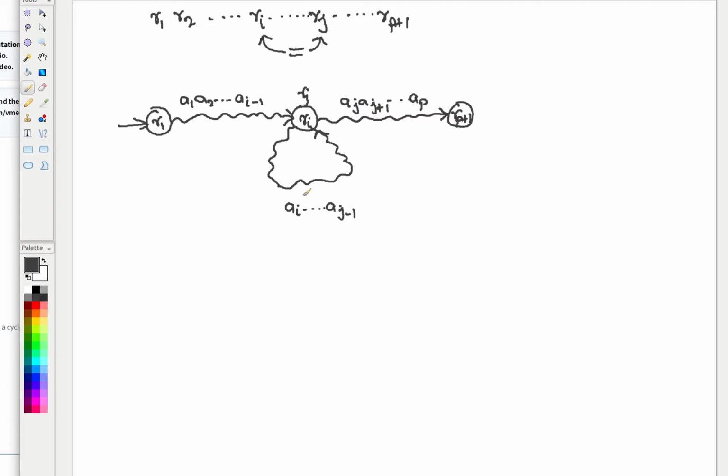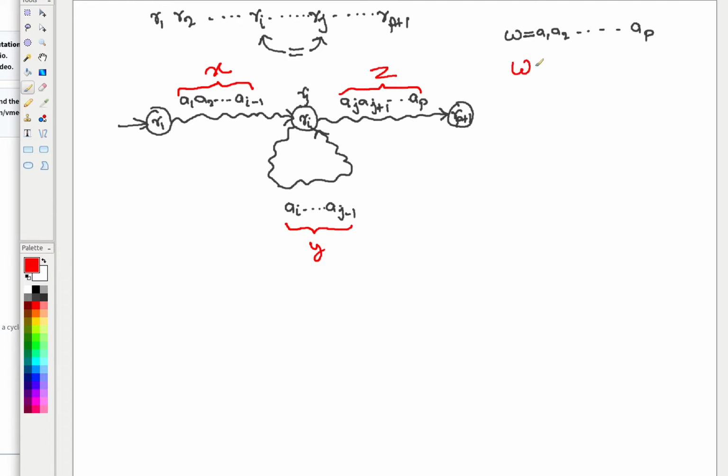Now, my W was equal to A1, A2 up to Ap. I am breaking this into a few chunks. Let's call this part X, this part Y, and this part Z. Correct?